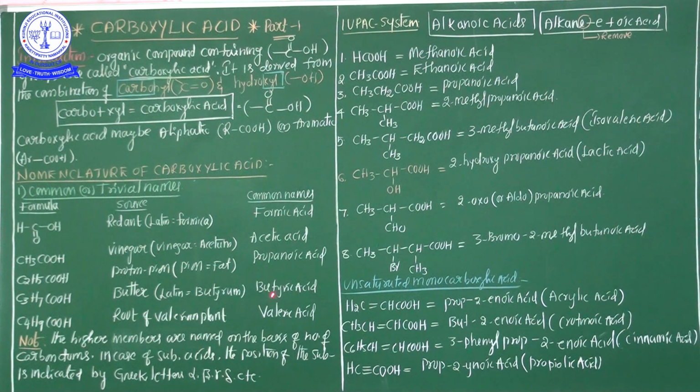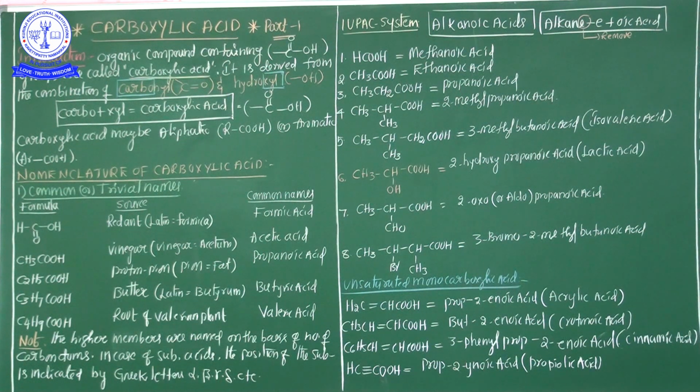That's why, from the common name point of view, C3H7COOH is butyric acid. It's clear, ma'am? And one more example, C4H9COOH. This is generally from the root of the valerian plant. That's why this acid is called valeric acid.